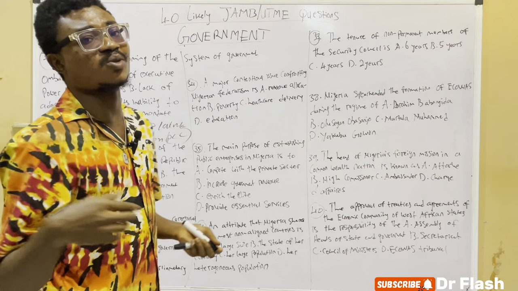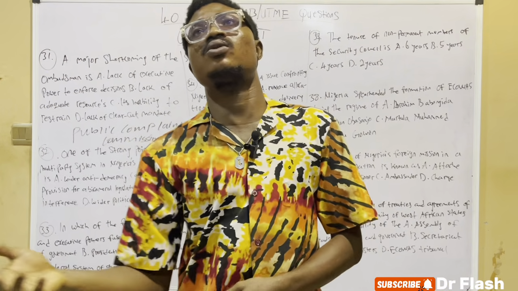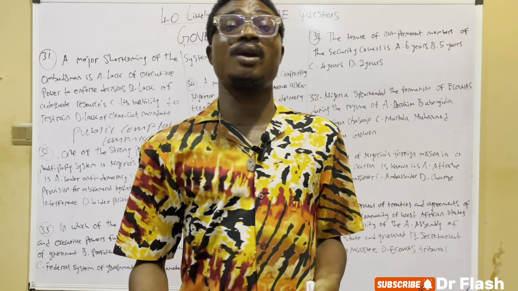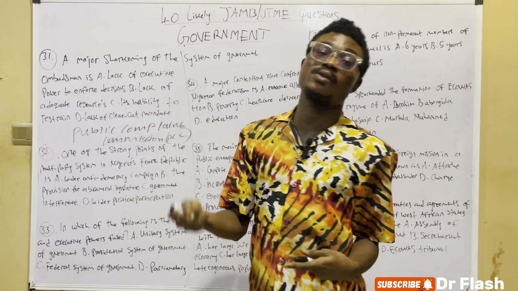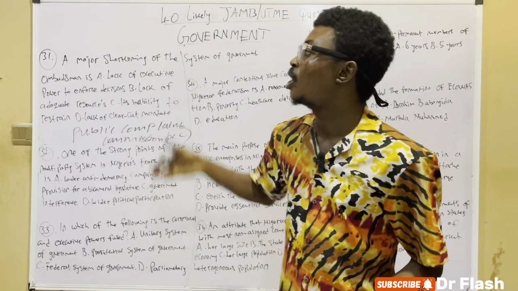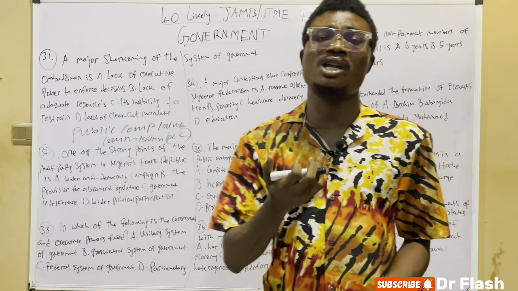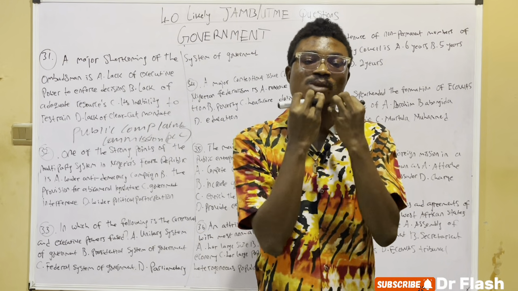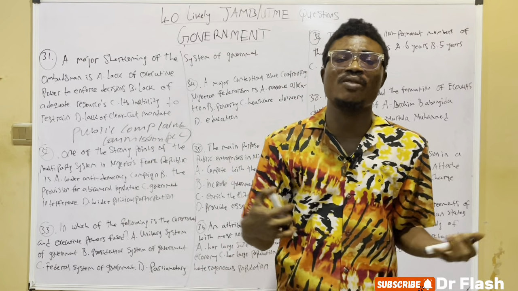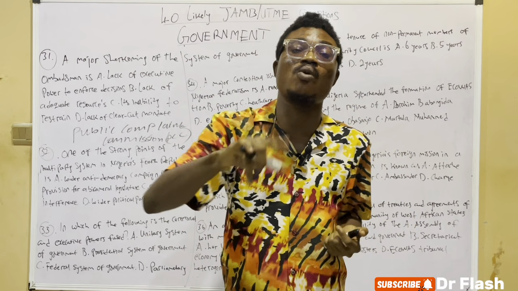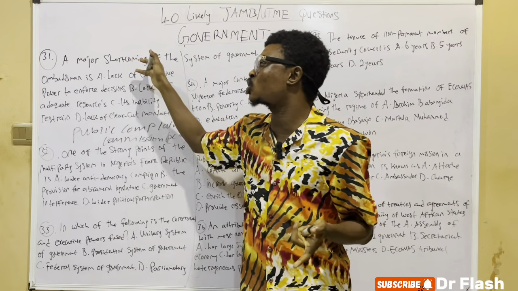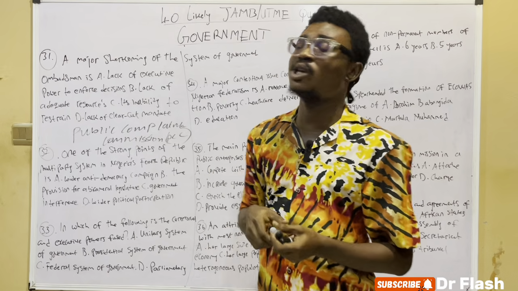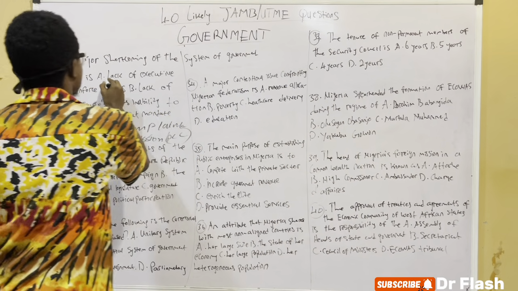We're told that the Ombudsman was established in 1809 in Sweden, and the Ombudsman was then renamed by Murtala Mohammed to Public Complaint Commission in 1975 to 1977, as the case may be. So a major shortcoming of the Ombudsman is that the Ombudsman is regarded to be a toothless bulldog. That is, they can bark, but they cannot bite. They have no power to enforce decisions. So we could say that a major shortcoming of the Ombudsman is lack of executive power to enforce decisions. So the right answer to pick here is lack of executive power to enforce decisions.